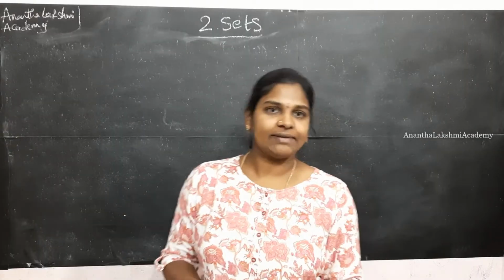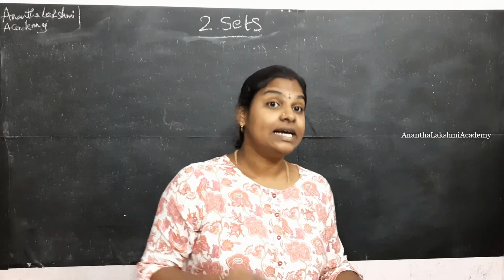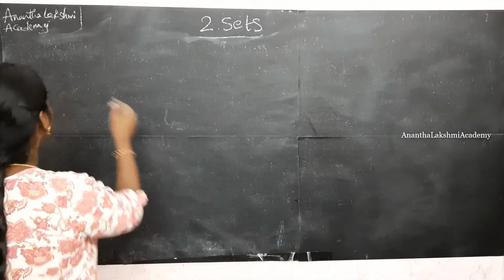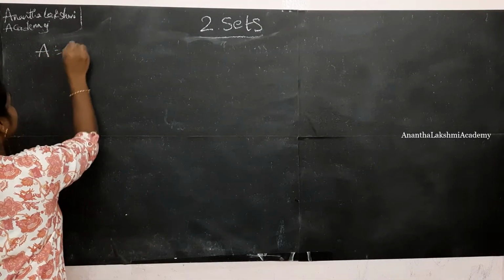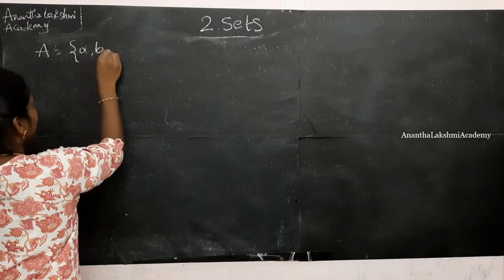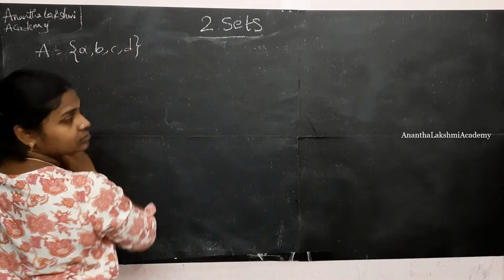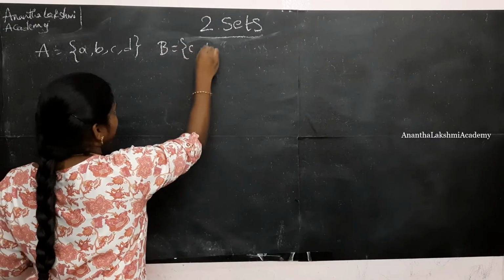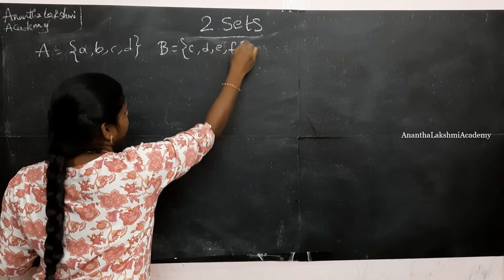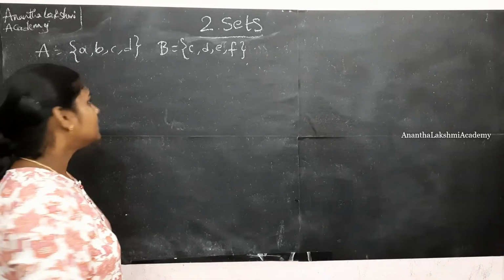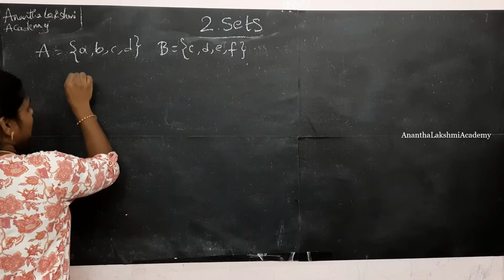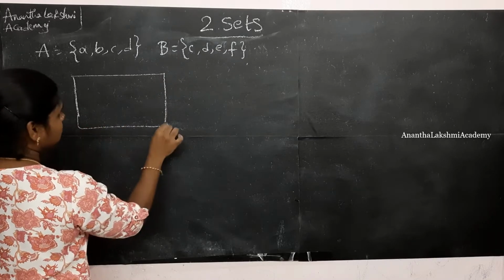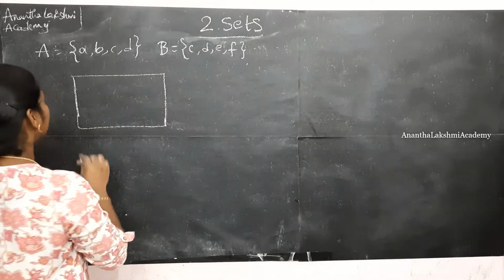Alright, now that we have seen the introduction to Venn diagrams, let us see how to represent sets in Venn diagrams. Say, for suppose, A is a set of elements A, B, C, D. Now I take B as C, D, E, F. A Venn diagram should be enclosed in a rectangular box.